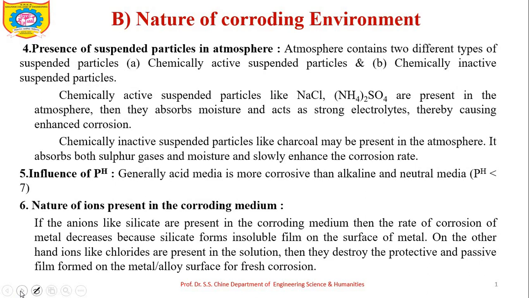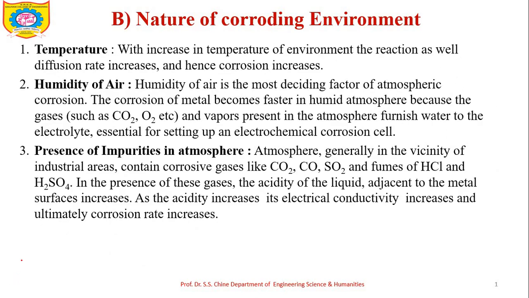Now the second important factor is the nature of the corroding environment. In this, the first one is temperature. With an increase in temperature of the environment, the reaction as well as the diffusion rate increases, and hence the rate of corrosion increases. In general, the rate of reaction increases as temperature increases, and the same phenomenon is applicable here. So as the temperature of the environment increases, the rate of corrosion increases.